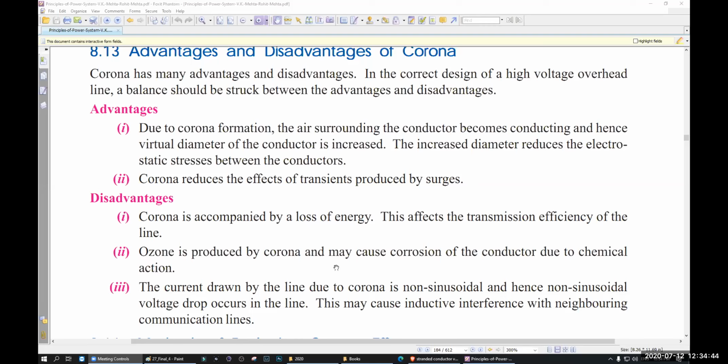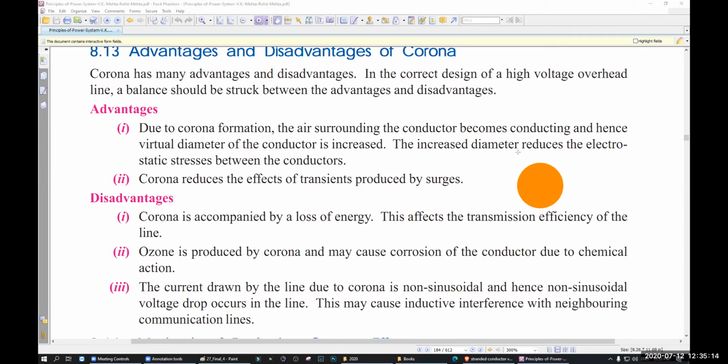Corona has many advantages and disadvantages. In the correct design of a high voltage overhead line, the balance should be struck between the advantage and disadvantage. Due to the corona formation, the air surrounding the conductor becomes conducting. That means, let's say this is a conductor.